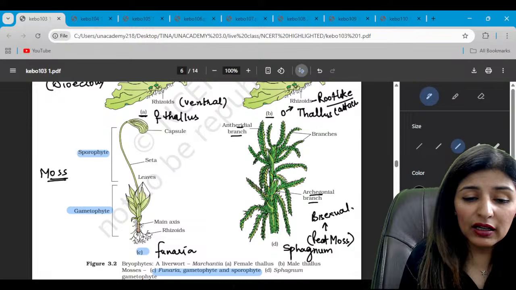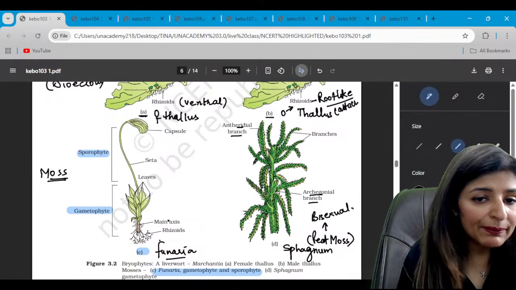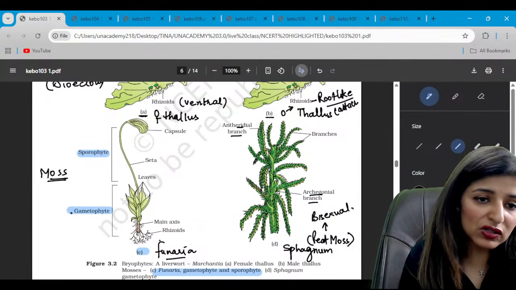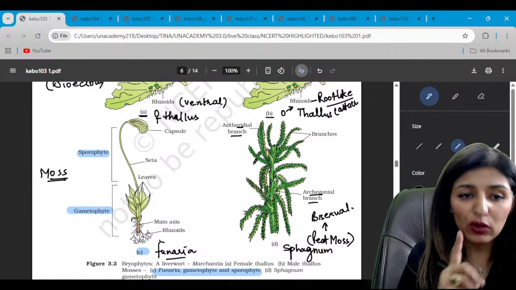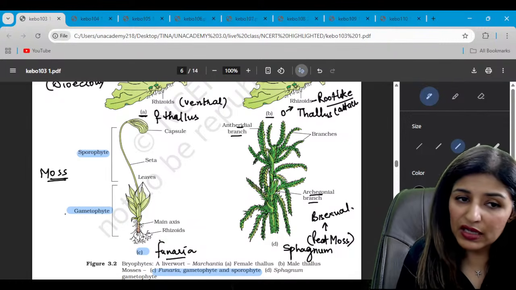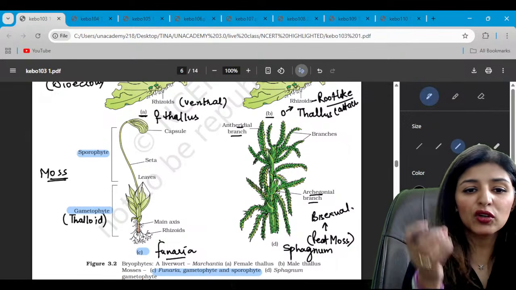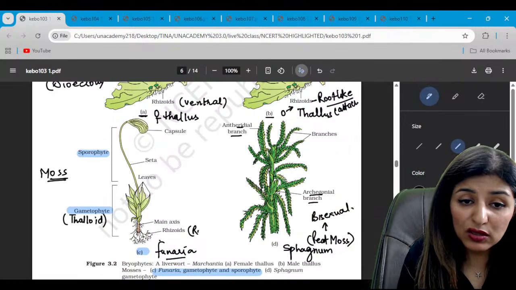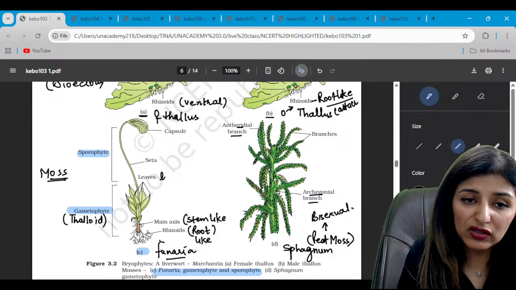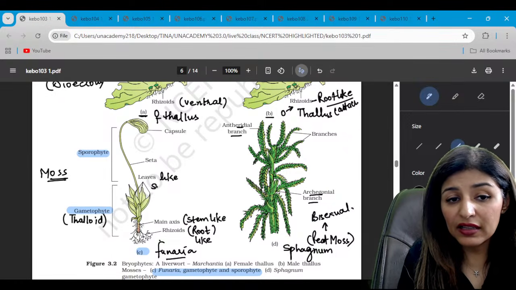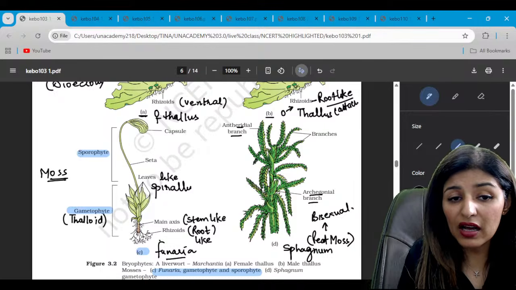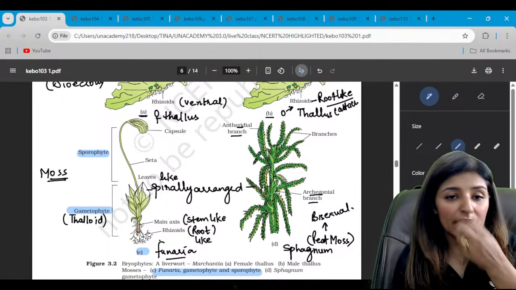While in this Funaria diagram, we are able to see rhizoids, main axis and leaf-like structures. So this represents the gametophyte. We know the gametophyte is also thalloid, but it is somewhat differentiated into root-like structures. This is root-like for attachment. This is stem-like structure, and there are leaf-like structures present in a spiral arrangement. So leaves are spirally arranged. Yes or no? So in both the cases, leaves are spirally arranged.